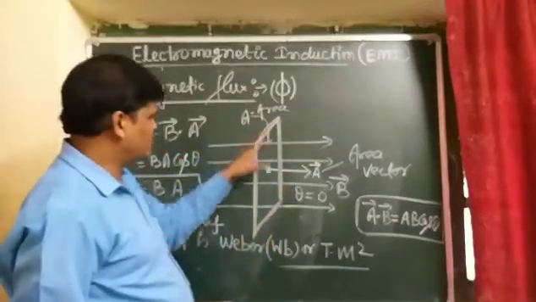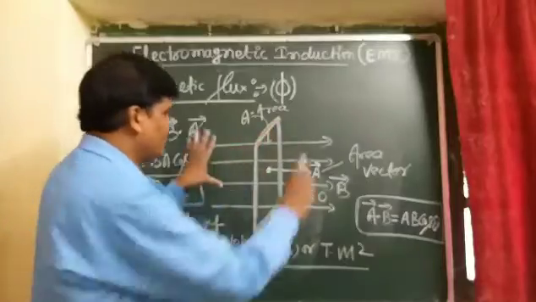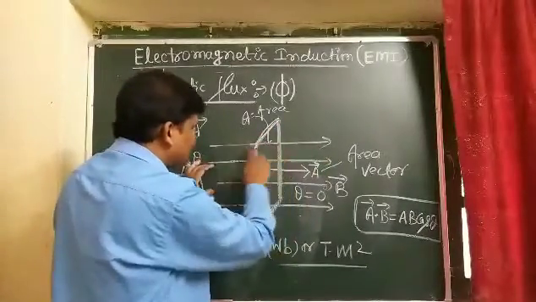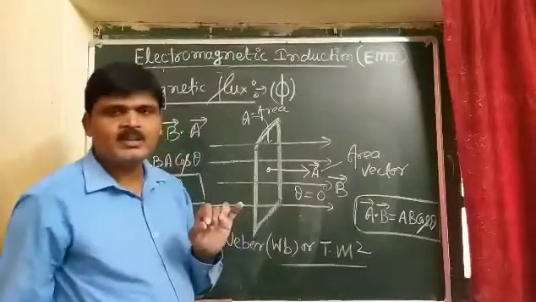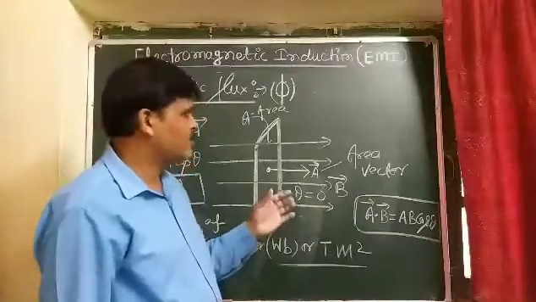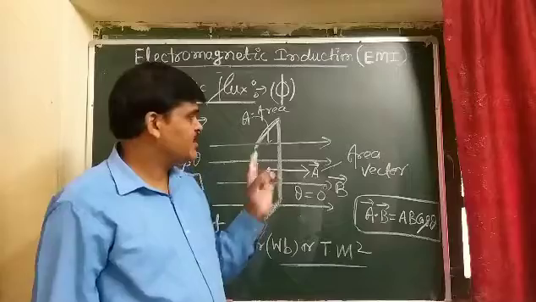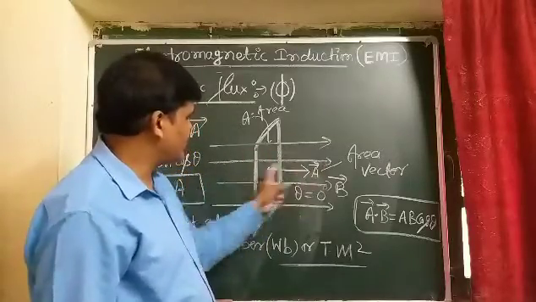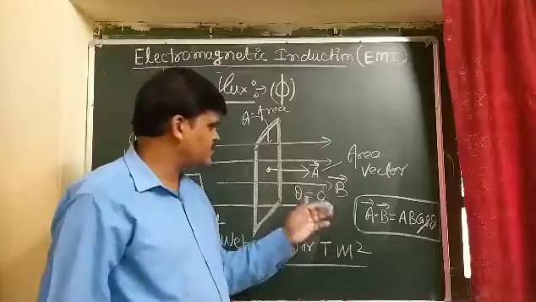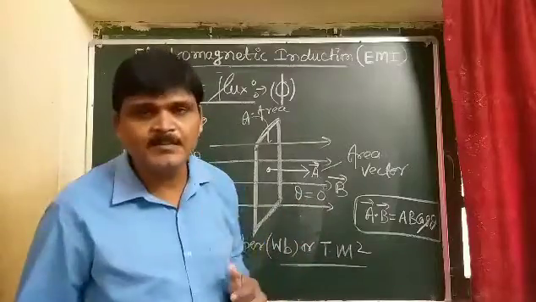Magnetic flux through a given area held inside a uniform magnetic field is the measure of the total number of magnetic field lines passing through this surface area normally.